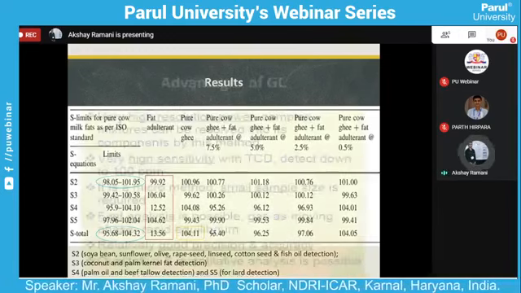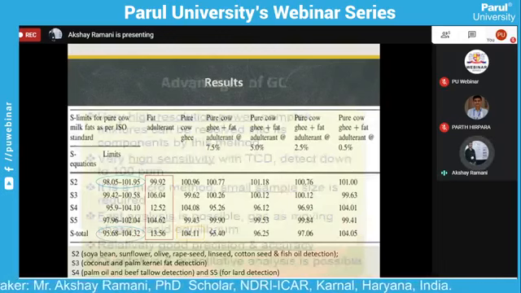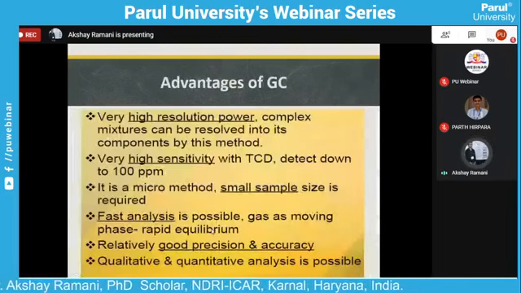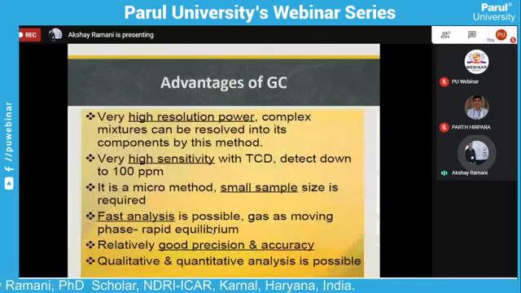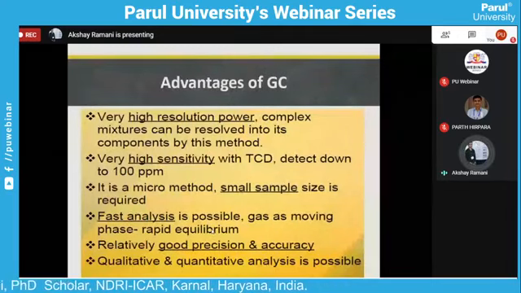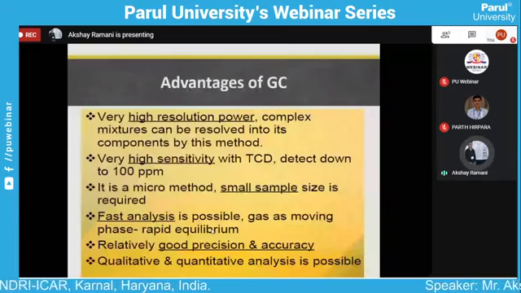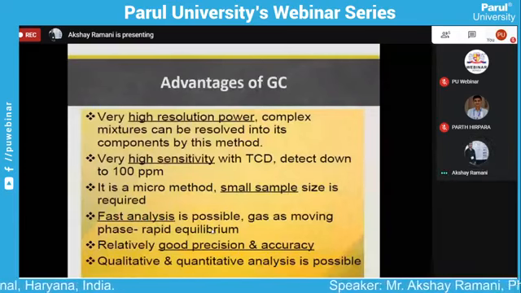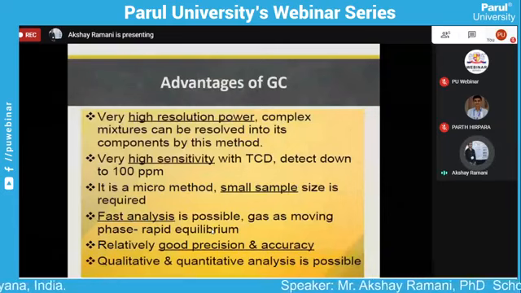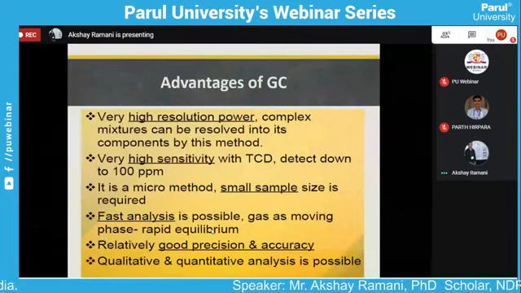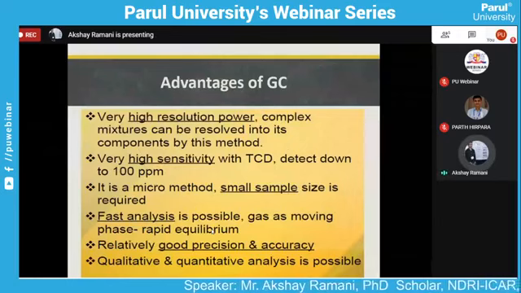Now in the conclusion, what is the advantage of gas chromatography? Gas chromatography has very high resolution power. Complex mixtures can be resolved into components by this method. Gas chromatography is a very sensitive method with the thermal conductivity detector.